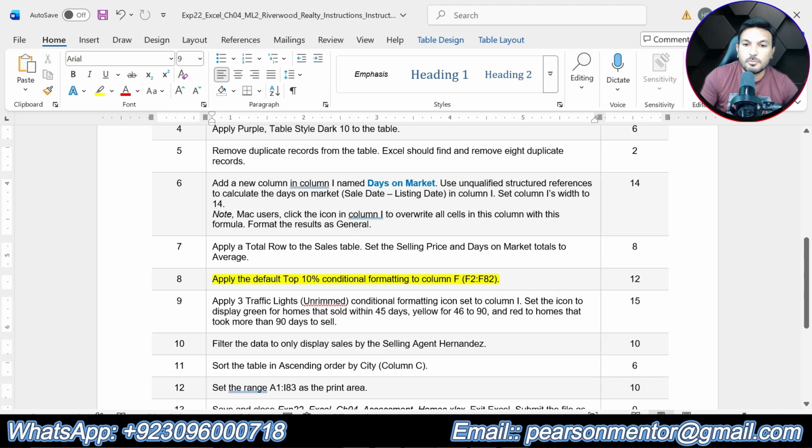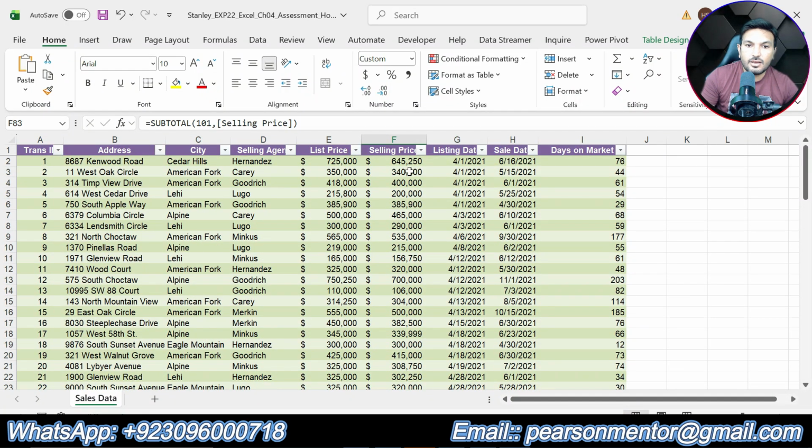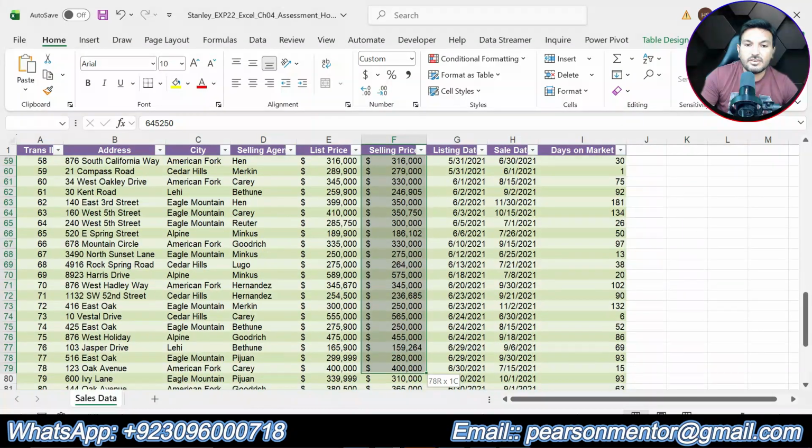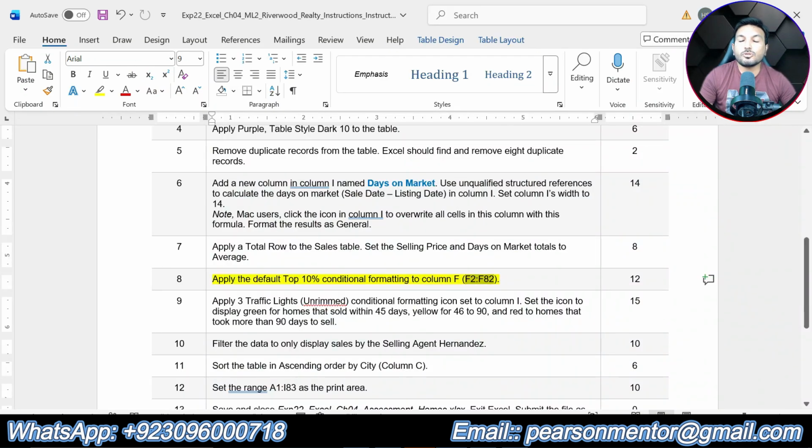So we will select column F data, F2 up to F82. Okay, and we are supposed to use the conditional formatting, and the rule is top 10%.